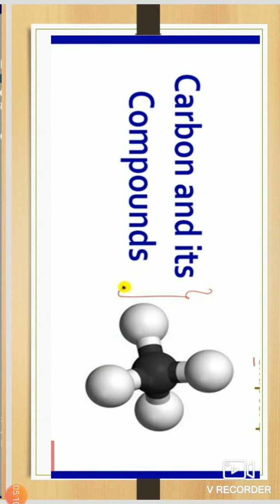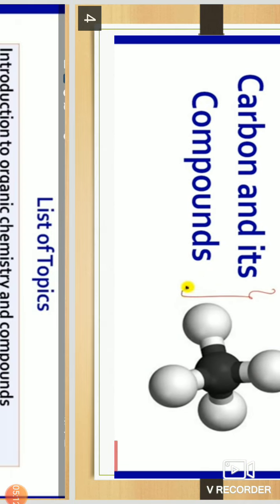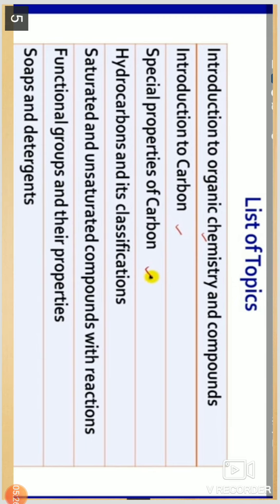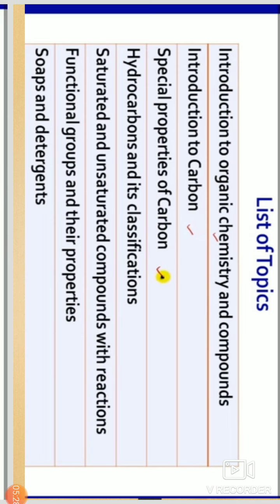here, carbon and its compound. Okay, in this chapter we are studying the introduction to organic chemistry and compounds, introduction to carbon, special properties of carbon, hydrocarbons and their classification, saturated and unsaturated compounds with their reactions, functional groups and their properties, soap and detergent.